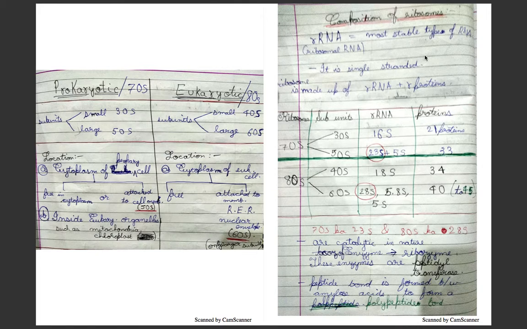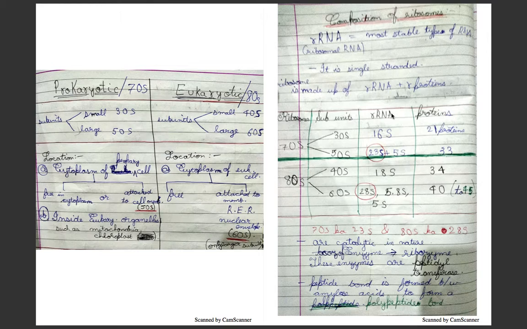Then composition of ribosomes. Ribosomes, as I told, are made up of RNA, that is ribosomal RNA, and ribosomal proteins. It is also single stranded, and there is a fact that has to be learned: rRNA is the most stable type of RNA present. Here, r stands for ribosomal. Now ribosomes have subunits 30S and 50S for 70S, and 80S has 40S and 60S.